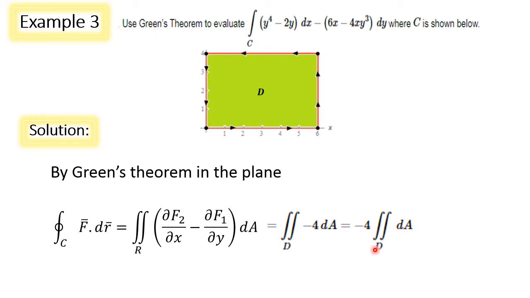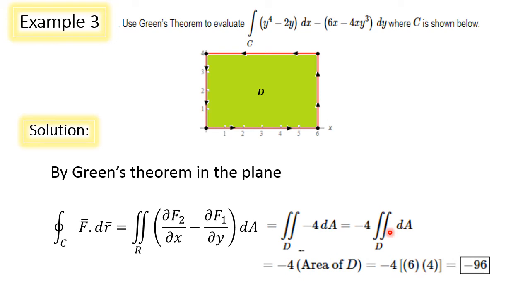Here what is the D? D is the region enclosed by the curve C graphed here. So minus 4 times double integral dA. Now this double integral dA gives area of the region D. So minus 4 times area gives the volume.